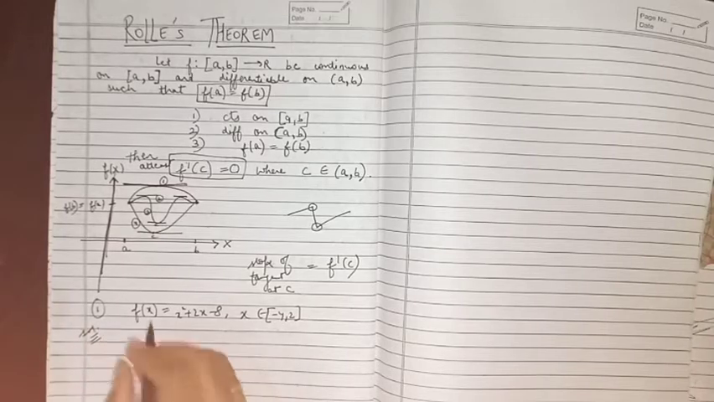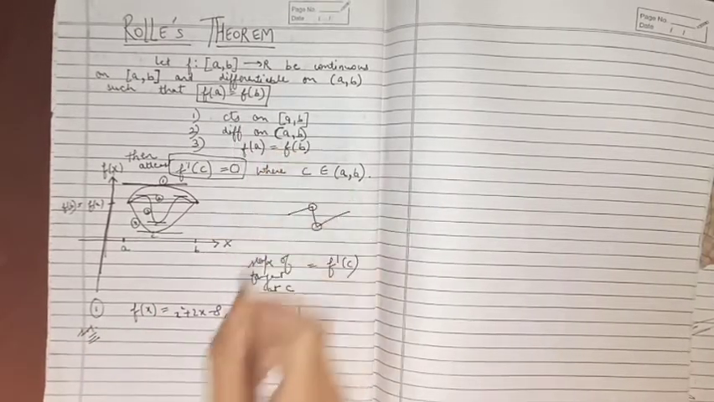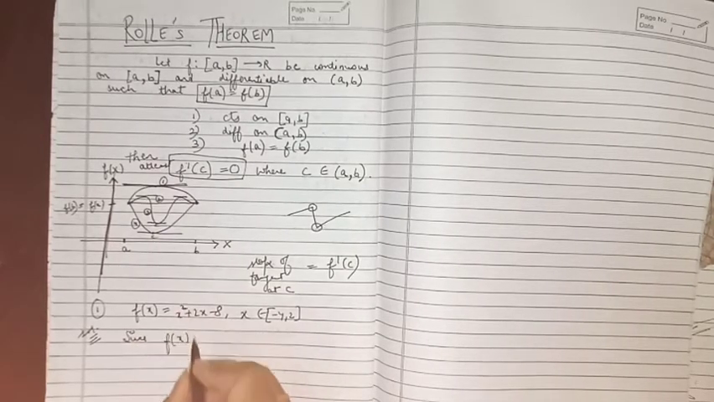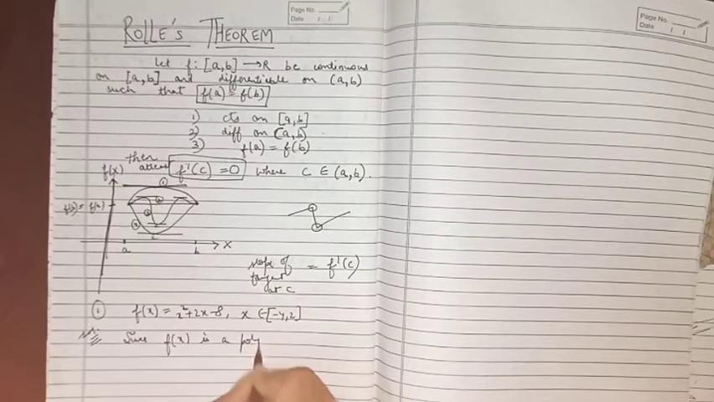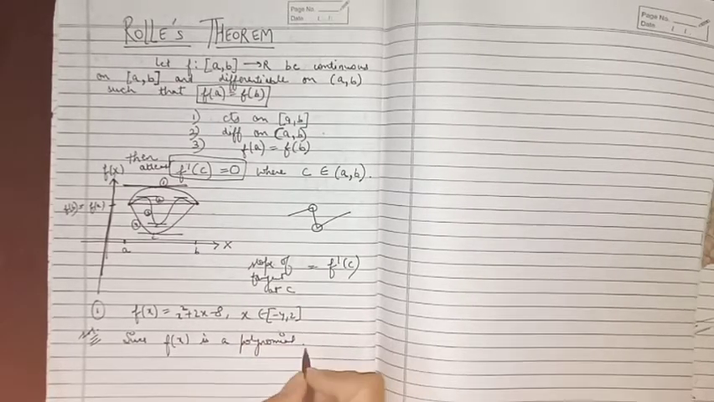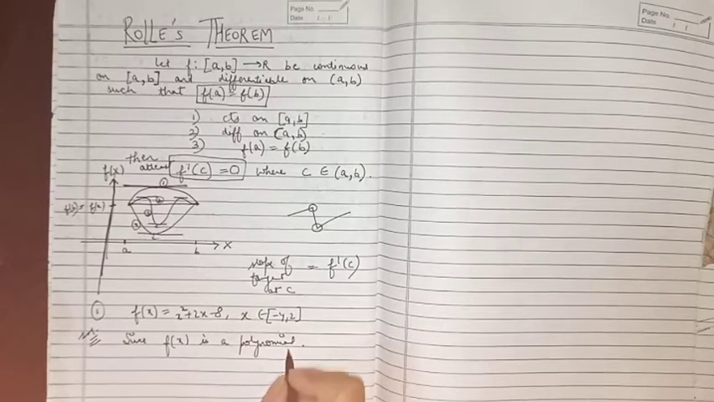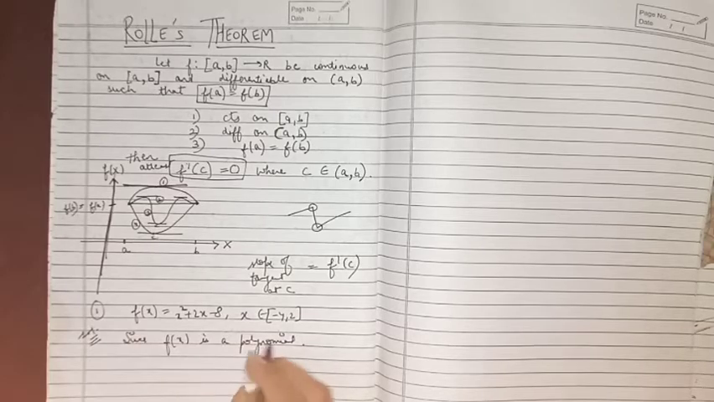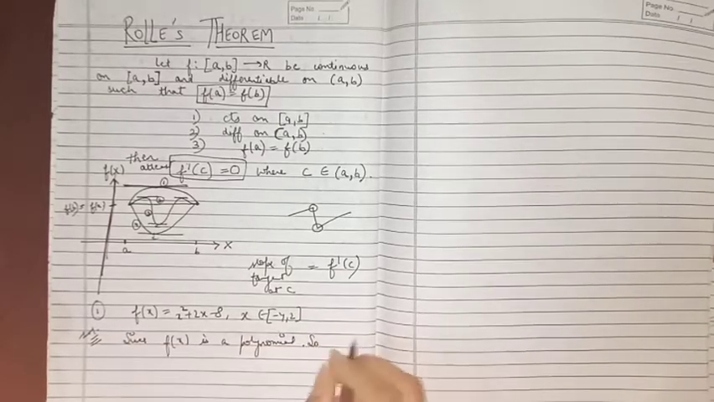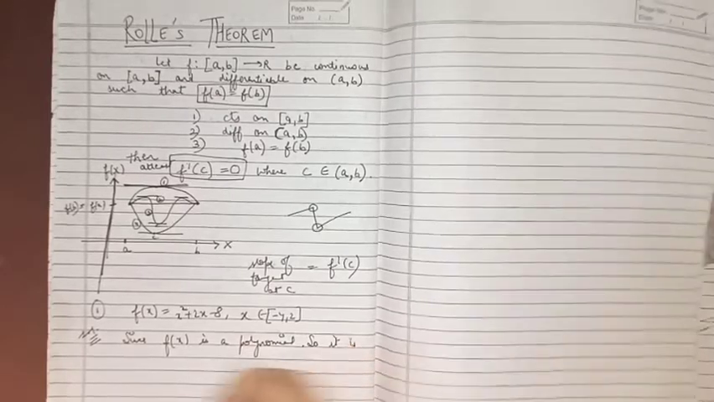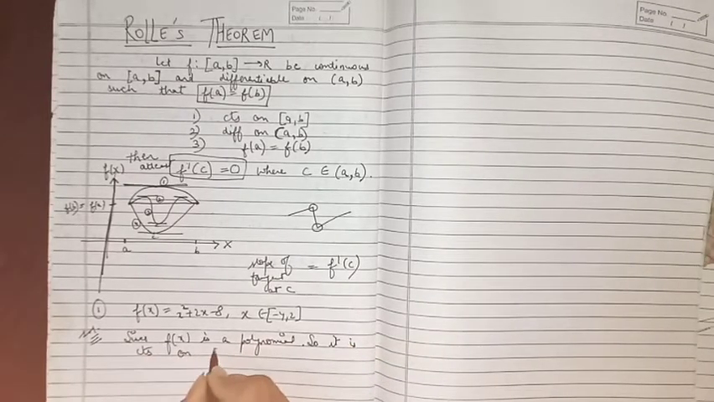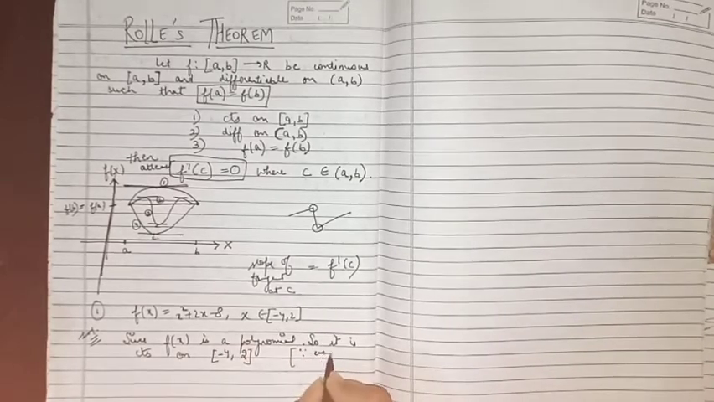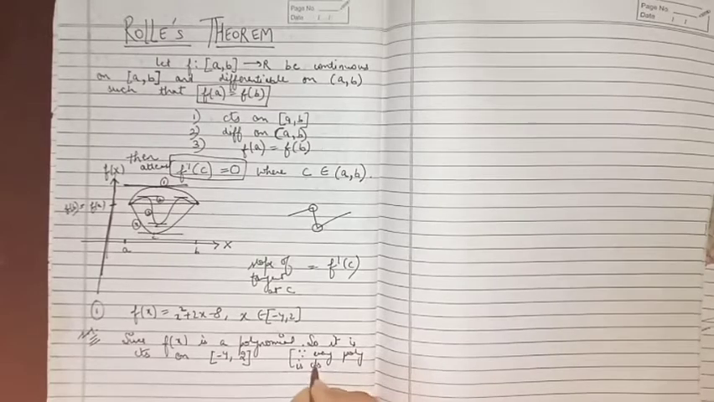Solution. Now we need to check the first condition. Since f of x is a polynomial, because this is a polynomial of degree 2, we all know that every polynomial is continuous everywhere. So it must be continuous from minus 4 to 2 as well. So we can write, since f of x is a polynomial, it is continuous on the closed interval minus 4 to 2, because every polynomial is continuous everywhere.